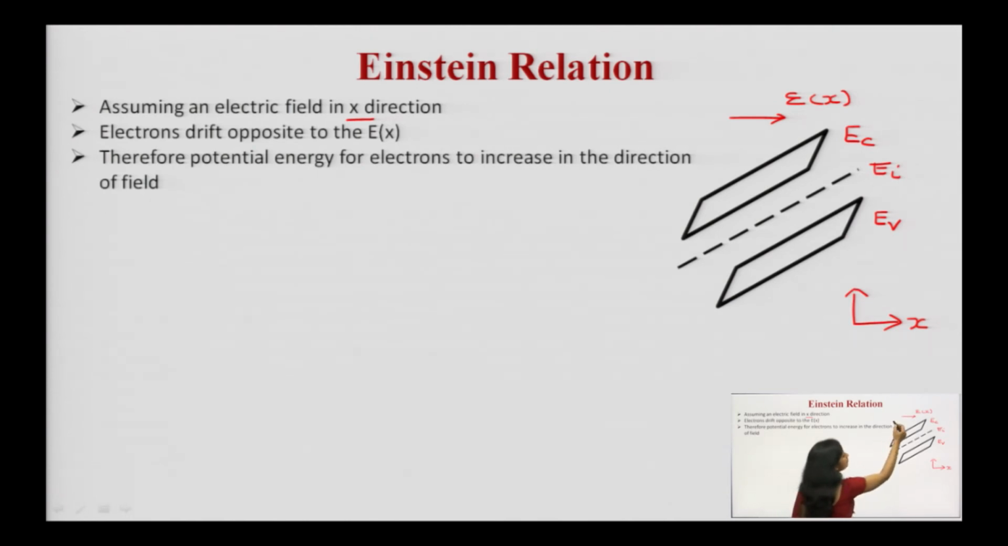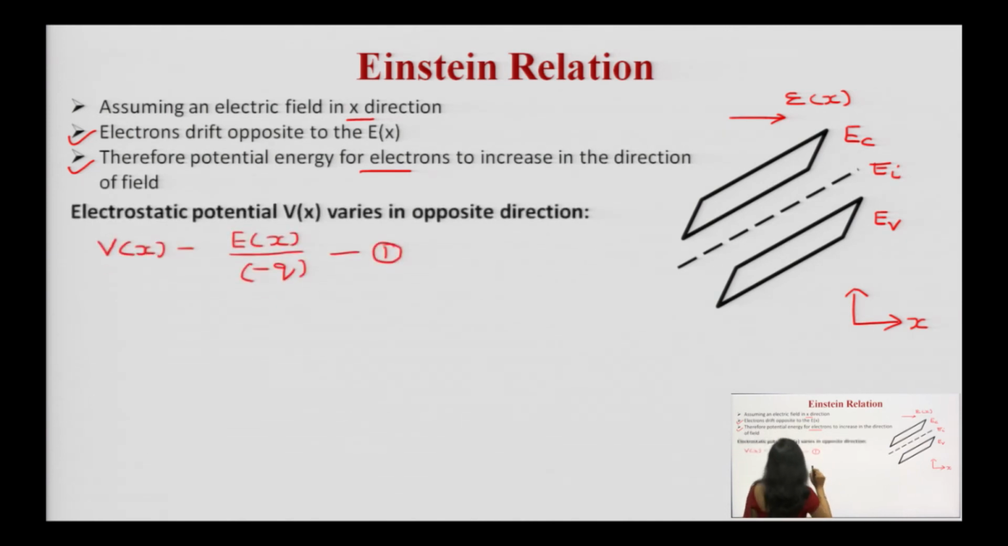If the applied electric field is in the plus x direction, electrons drift opposite to Ex. If the electric field is in the x direction, electrons will move in the opposite direction, minus x direction. Therefore, the potential energy for electrons increases in the direction of the field. This electrostatic potential, which is written as Vx, varies in the opposite direction, and this electrostatic potential can be written as what?